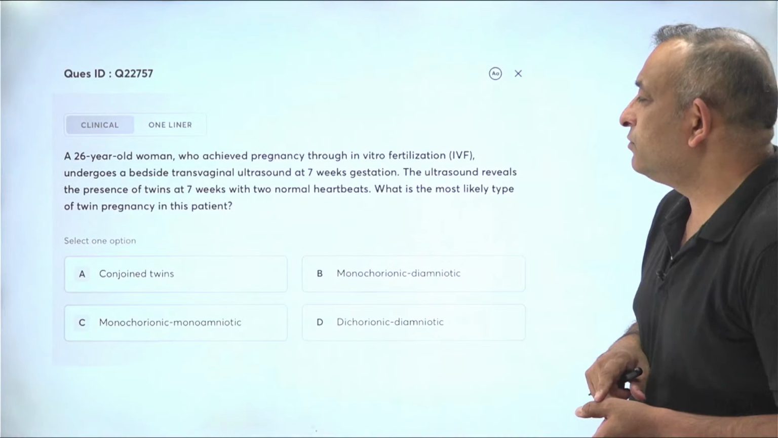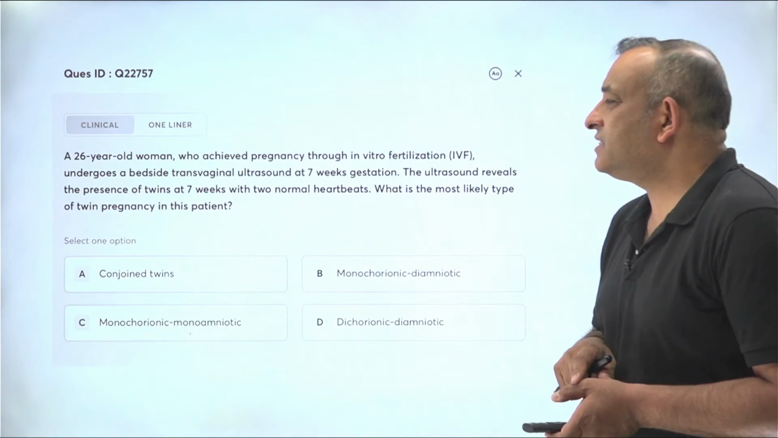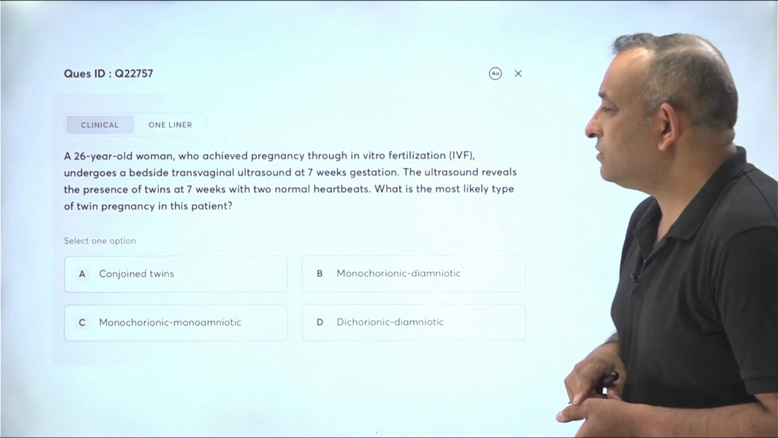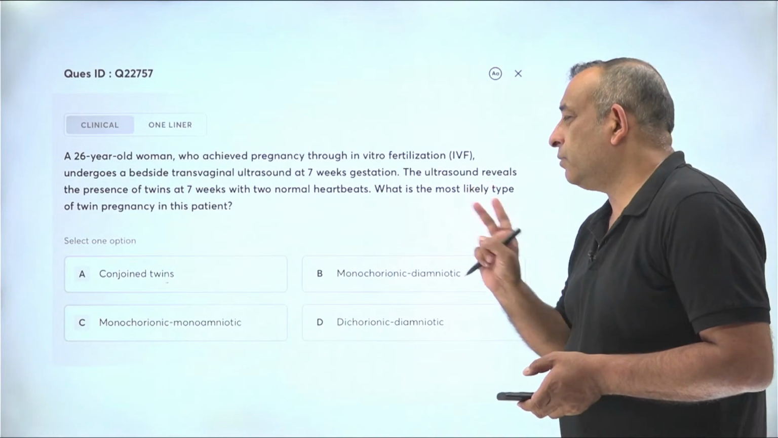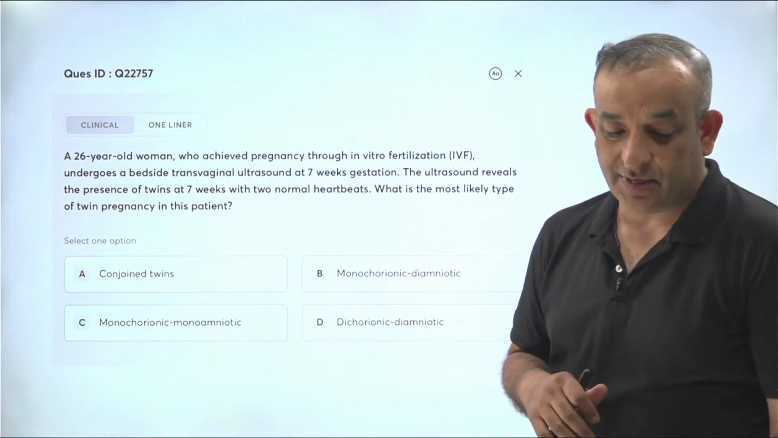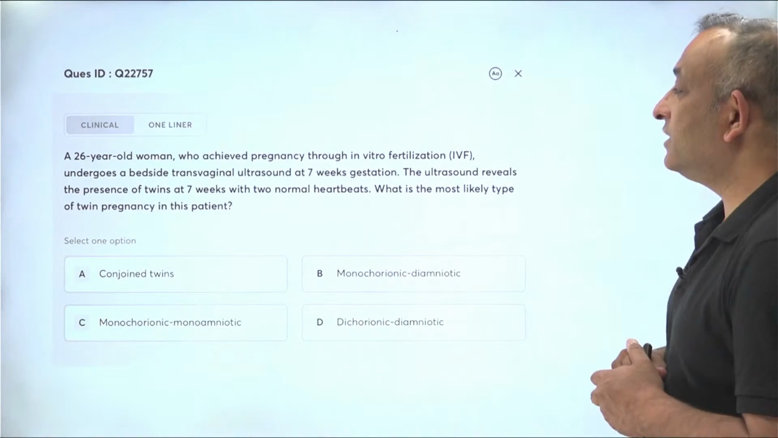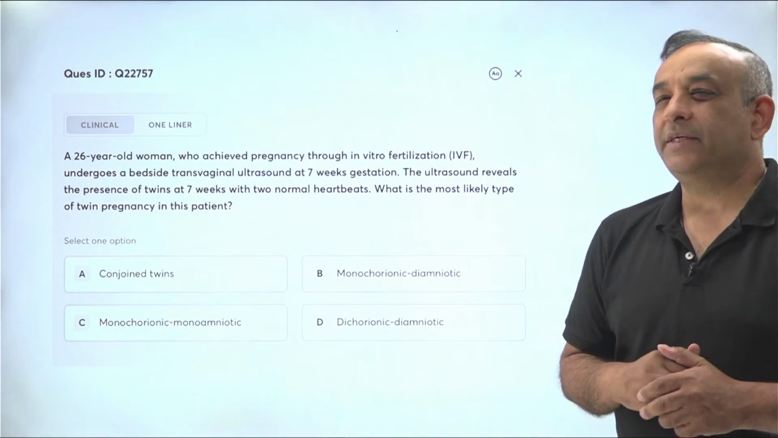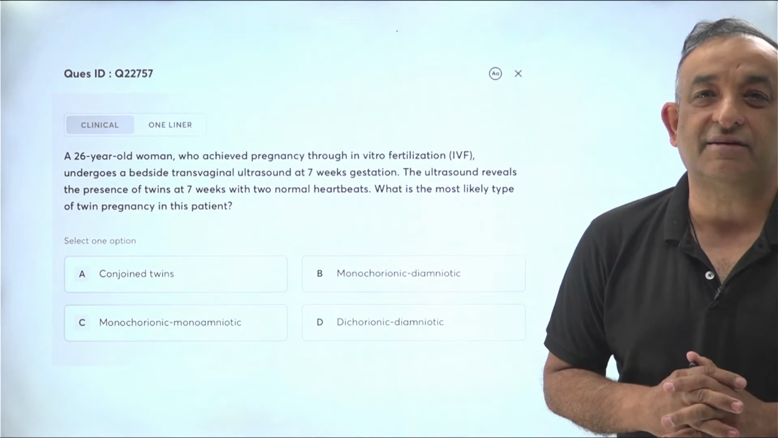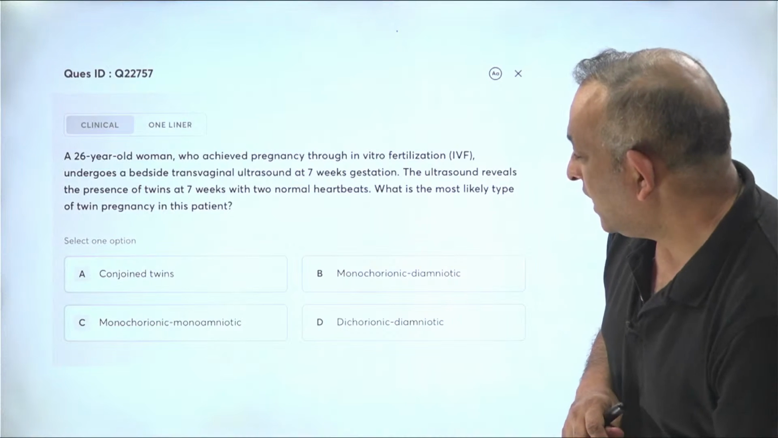A 26-year-old woman who achieved pregnancy through in vitro fertilization undergoes a bedside transvaginal ultrasound at 7 weeks gestation. The ultrasound reveals the presence of twins at 7 weeks with 2 normal heartbeats. What is the most likely type of twin in this case of pregnancy? All right. So please tell me what type of twins you see in IVF. To me, it seems like a very straightforward question, and I'm sure it seems like a straightforward question to you also. Come, what type of twins you see in IVF?